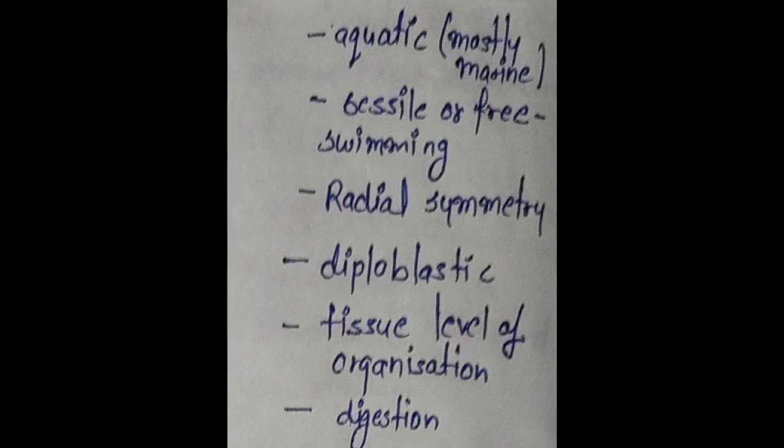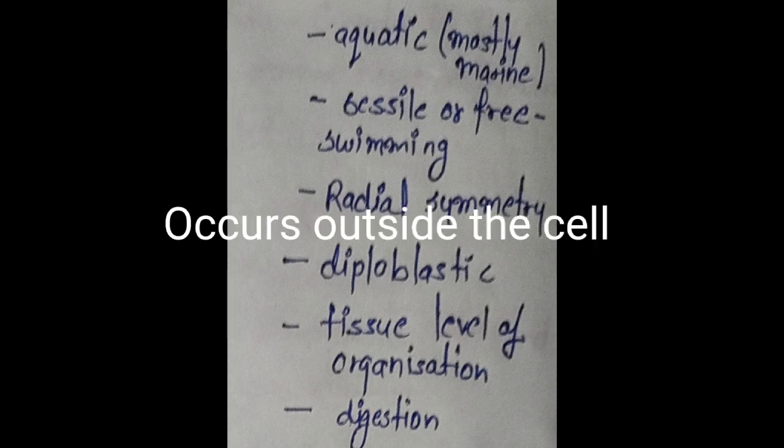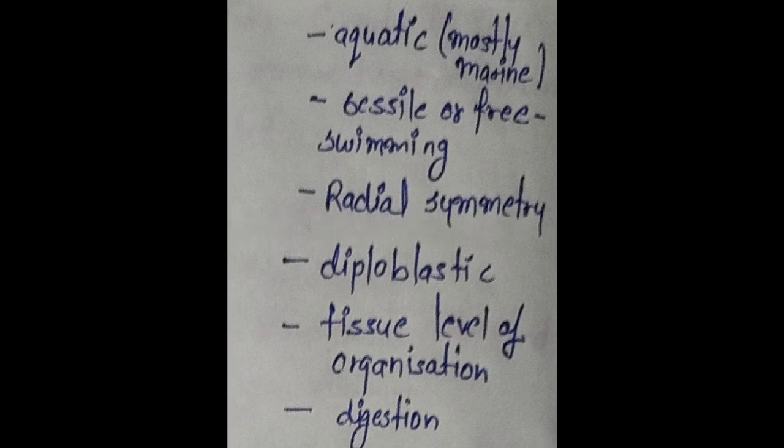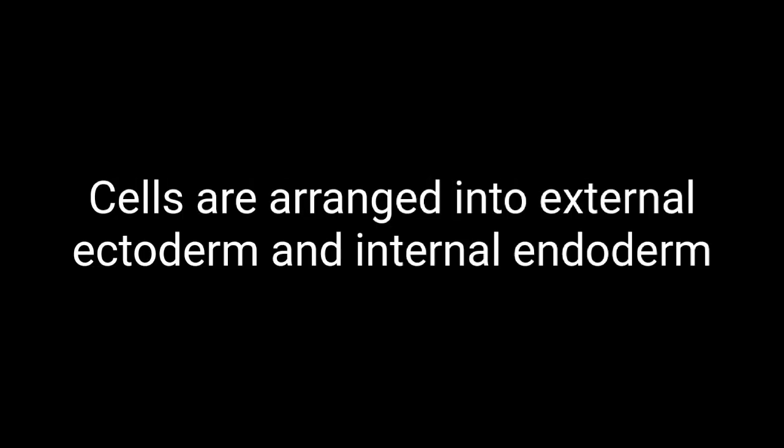Extracellular digestion means breakdown of food material into small molecules outside the cell, in the lumen of the alimentary canal or on the decaying matter. Cnidarians are diploblastic animals. Diploblastic animals are those in which the cells are arranged in two layers, an external ectoderm and an internal endoderm. An undifferentiated layer, the mesoglea, is also present between the ectoderm and the endoderm.